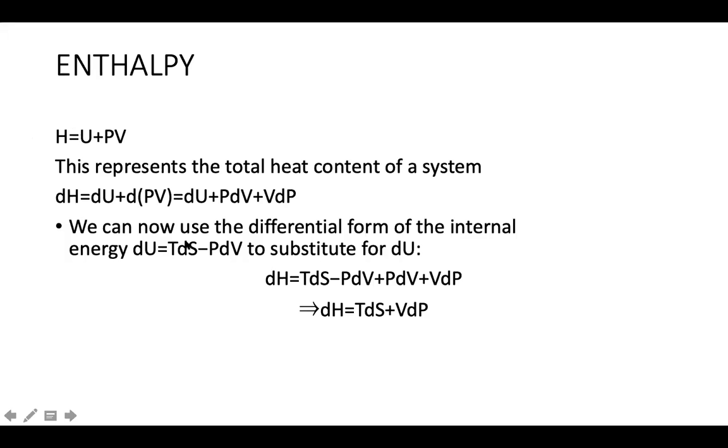So dH is equal to, you just differentiate this above equation. You get dH is equal to dU plus d(PV), or dU plus PdV plus VdP. So we can now use the differential form of the internal energy, dU is equal to TdS minus PdV, to substitute for dU. In place of dU, you substitute TdS minus PdV, and then you are getting dH is equal to TdS minus PdV plus PdV plus VdP. So the PdV terms get cancelled and we are left with the equation dH is equal to TdS plus VdP. This is the second thermodynamic relation we get.